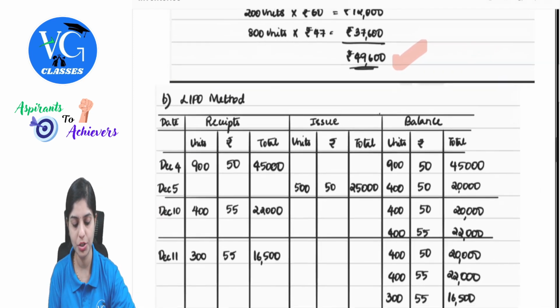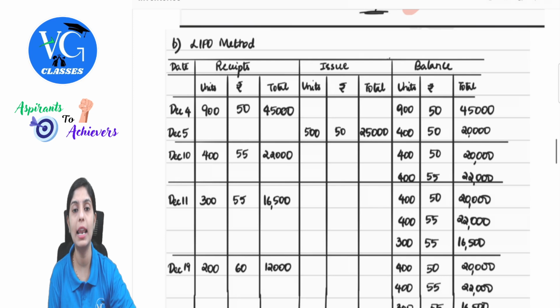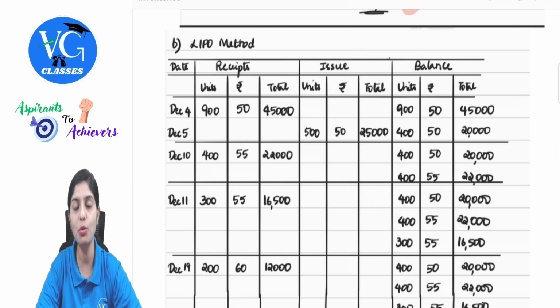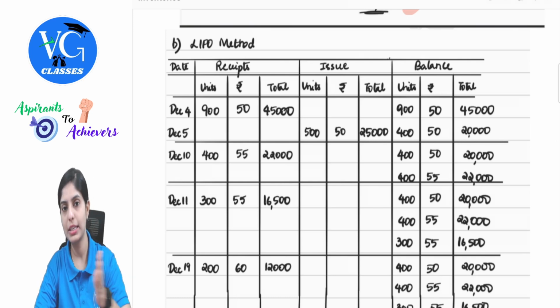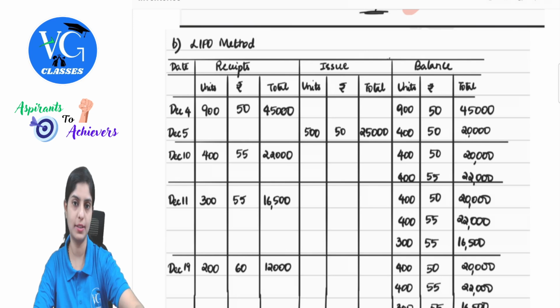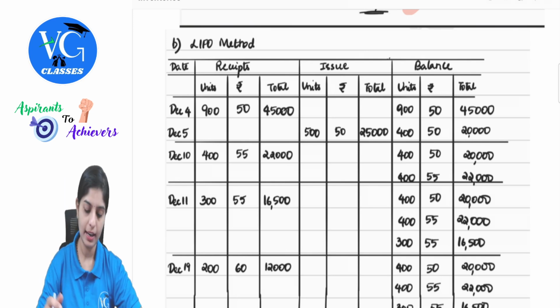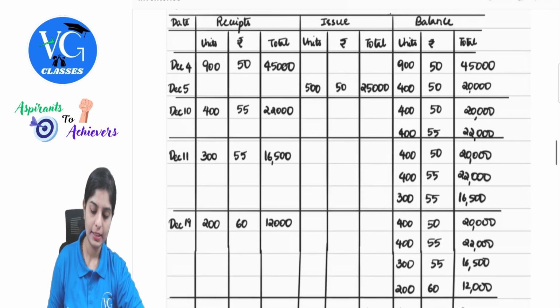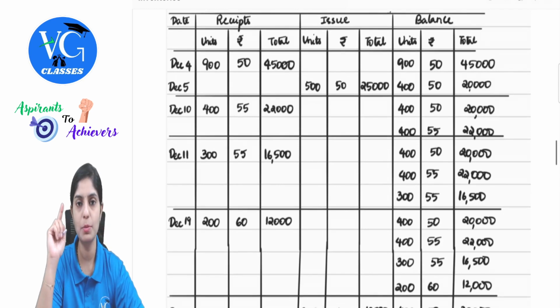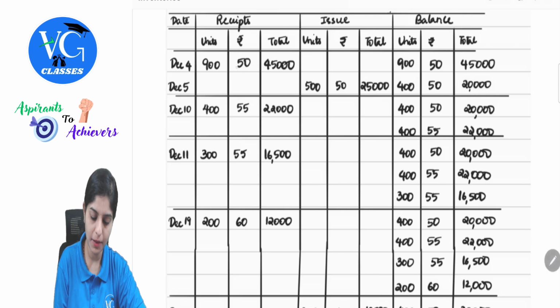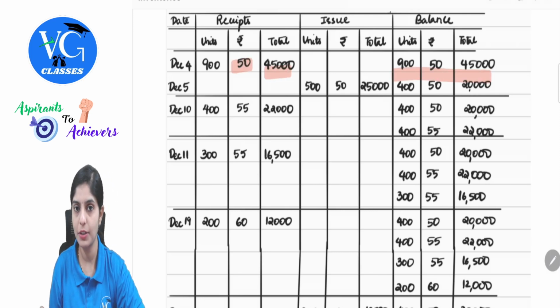Next, same question, they are asking you to use last in, first out method. Remember, in last in, first out method, whatever goods were purchased recently, we will send them first. So keep this in mind and then let's look into the question. Same thing, on December 4th, there was purchase of 900 units at 50. So we will record the same thing here. There is no other transaction after December 4th.